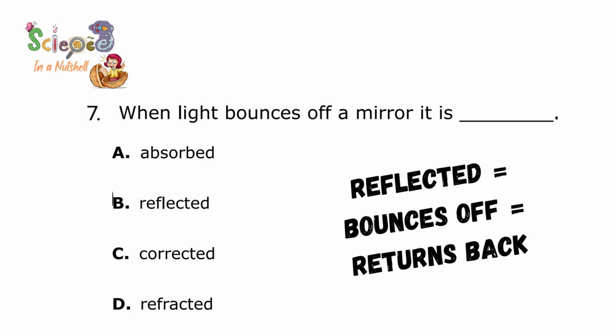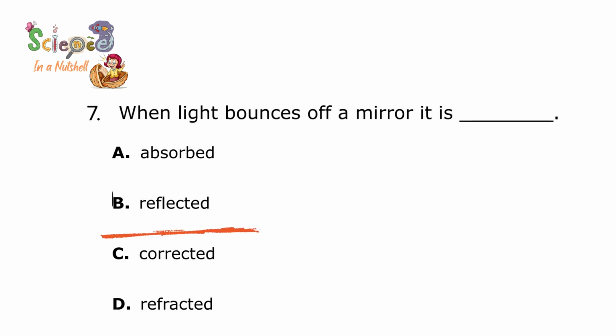Then question number 7. When light bounces off a mirror, it is absorbed, reflected, corrected, refracted. I said before, bounces off means returns back. Returns back, bounces off, reflected. The three of them have the same meaning. So here I'm going to choose reflected. That's right.